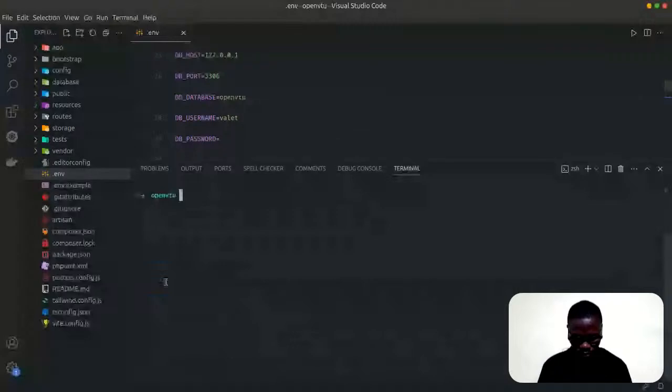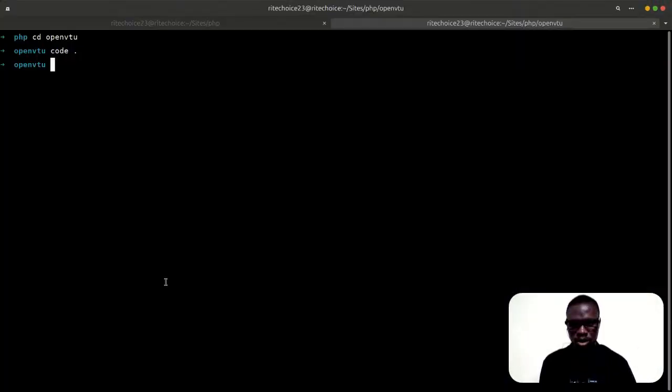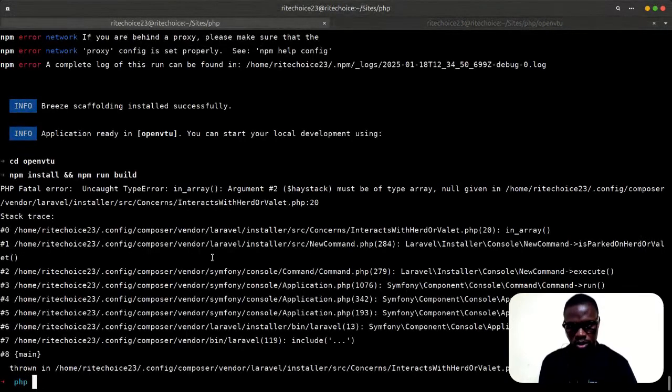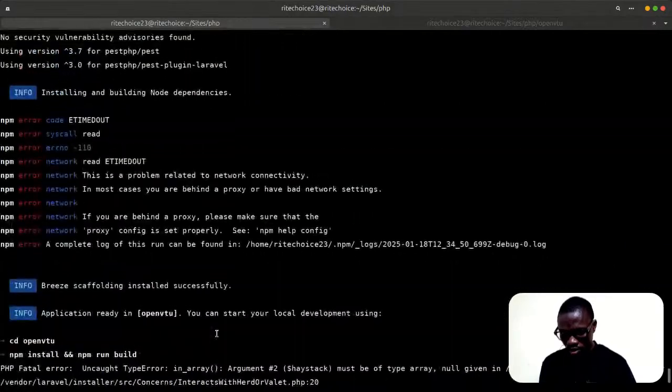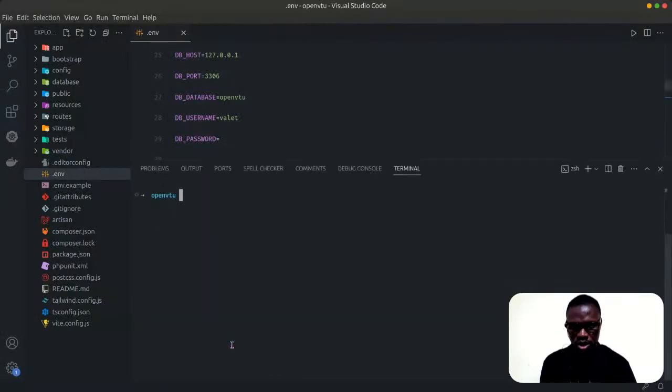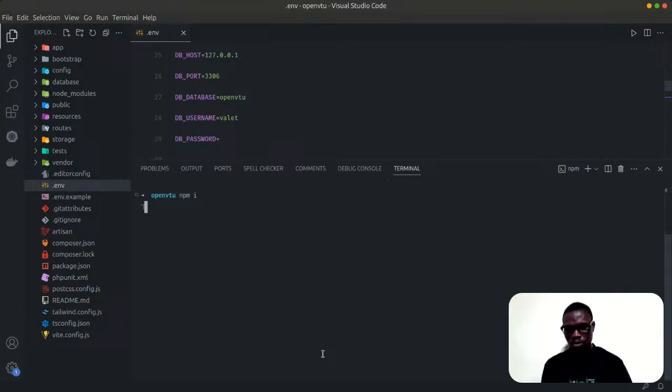So let's clear. I think the dependency is done building. So let's check it. Oh, I have, what is it? Well, I don't know the meaning of this error. Let's go back to VS Code. Let's say npm install. So while that one is going, so npm install. All right.